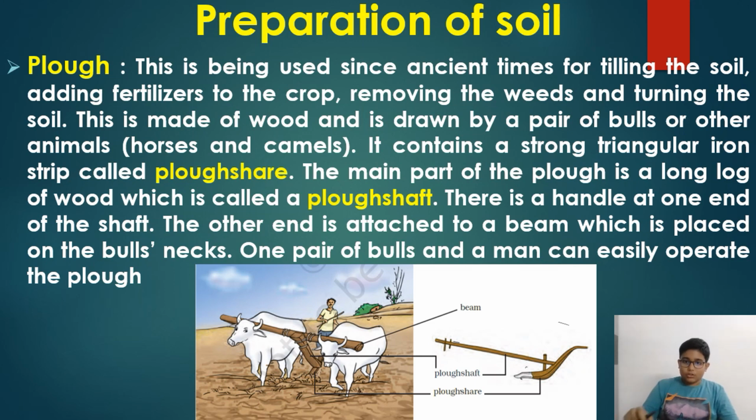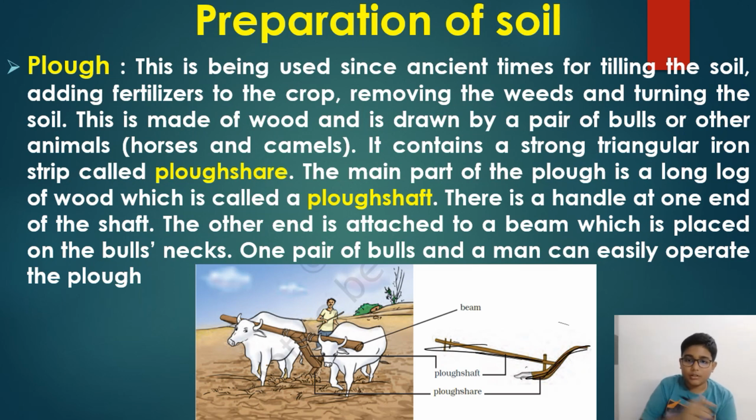So that is what I said. Let's just read it once. The plow was used in ancient times, and now there is a new method, the cultivator, which I'll tell about next. The plow is made of wood and is drawn by a pair of bulls or other animals, horses or camels. It contains a strong triangular iron strip called the plowshare. The main part of the plow is a long log of wood, the plow shaft, and this triangular part, the plowshare.